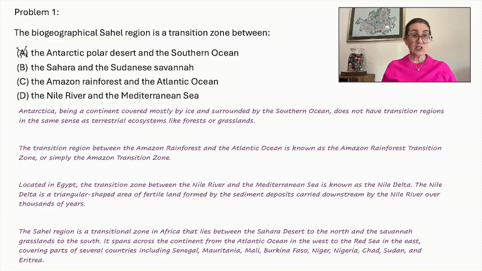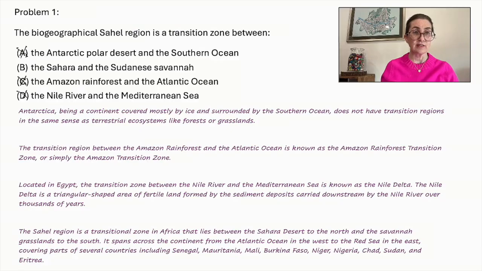Next, the transition region between the Amazon rainforest and the Atlantic Ocean is known as the Amazon Rainforest Transition Zone, or simply the Amazon Transition Zone. So we can eliminate that answer as well. Next, we have the Nile area. Located in Egypt, the transition zone between the Nile River and the Mediterranean Sea is known as the Nile Delta. The Nile Delta is a triangular-shaped area of fertile land formed by the sediment deposits carried downstream by the Nile River over thousands of years. So we can eliminate that as well.